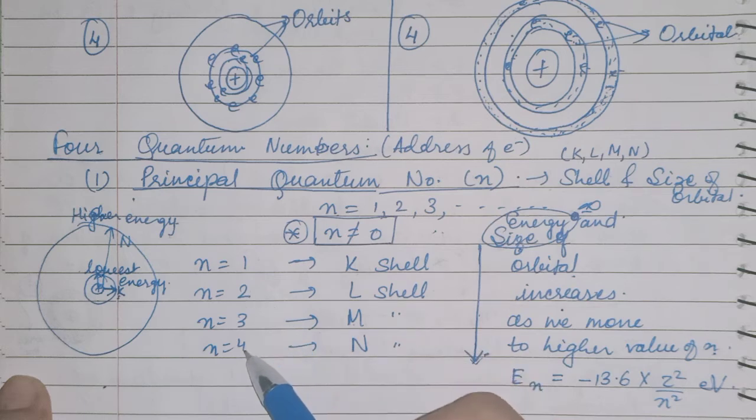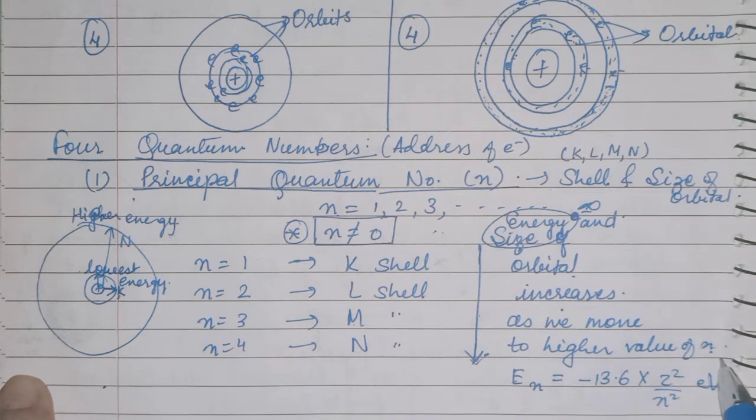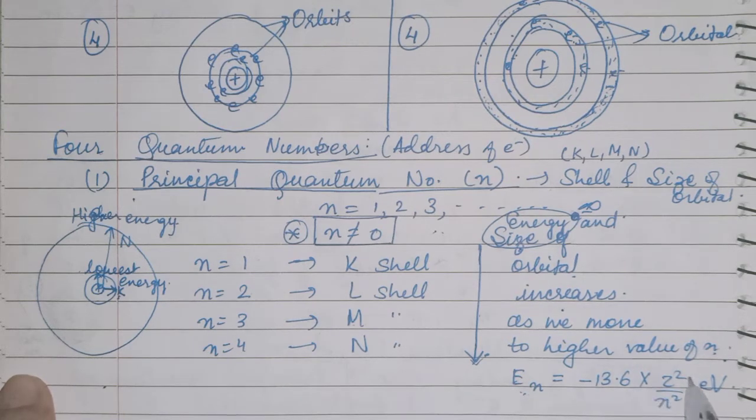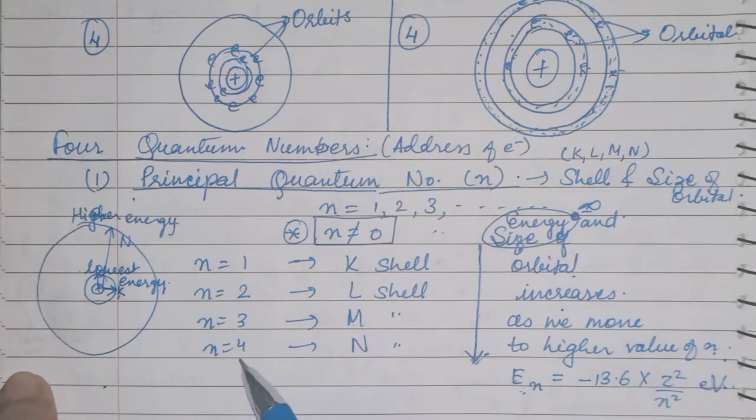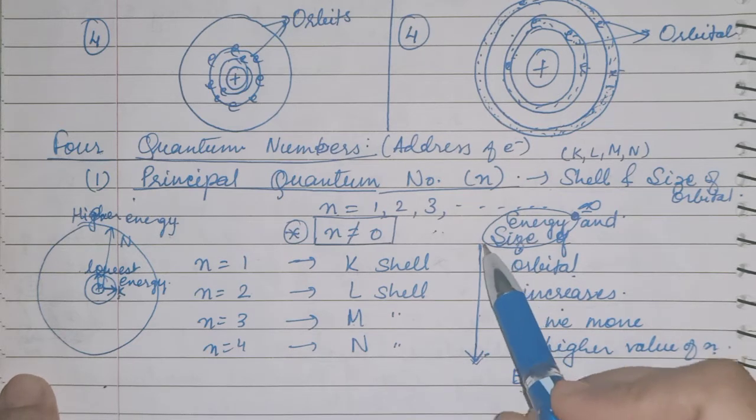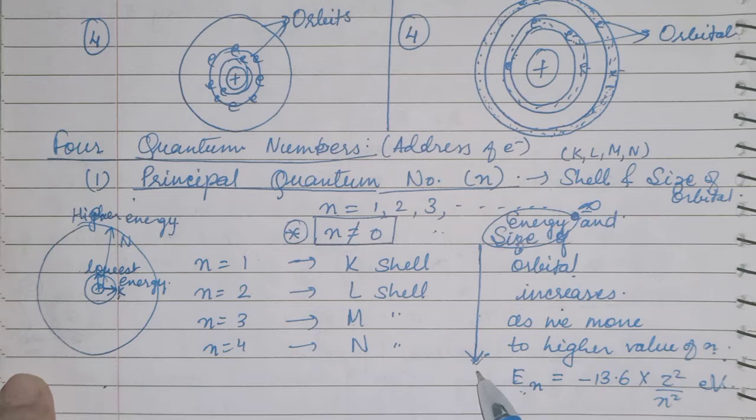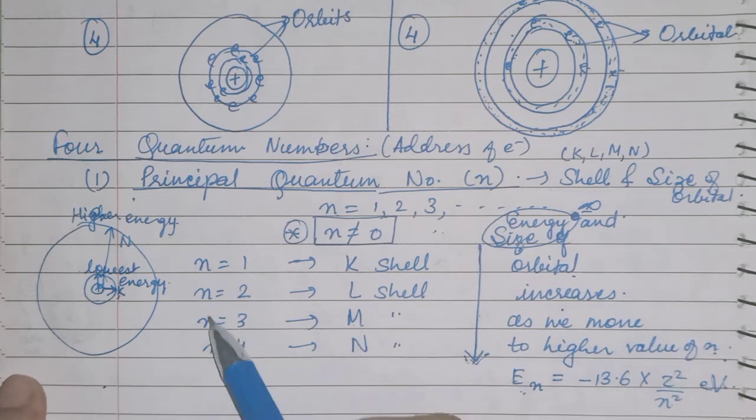See here, 1, 2, 3, 4: the value of n is increasing, and we have done this formula also. E is equal to minus 13.6 into Z square upon n square electron volt. So when the n value is more, it will give you a more value of this energy. Okay, now see here children, the size is increasing and the energy is increasing when we are moving away from the nucleus, or you can say when the value of n is increasing.